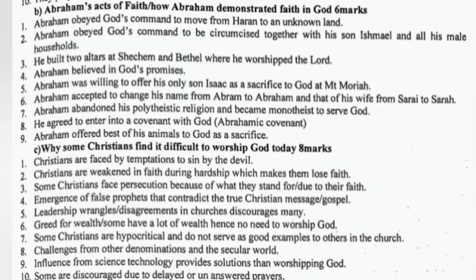Abraham was willing to offer his only son Isaac as a sacrifice to God at Mount Moriah. Abraham accepted to change his name from Abram to Abraham, and Sarai to Sarah. Abraham abandoned his polytheistic religion and became monotheistic to serve God. He agreed to enter into a covenant with God. Abraham offered the best of his animals to God as a sacrifice.